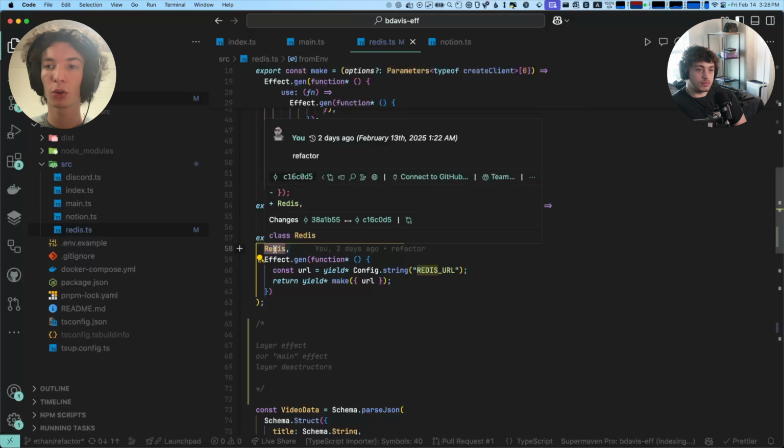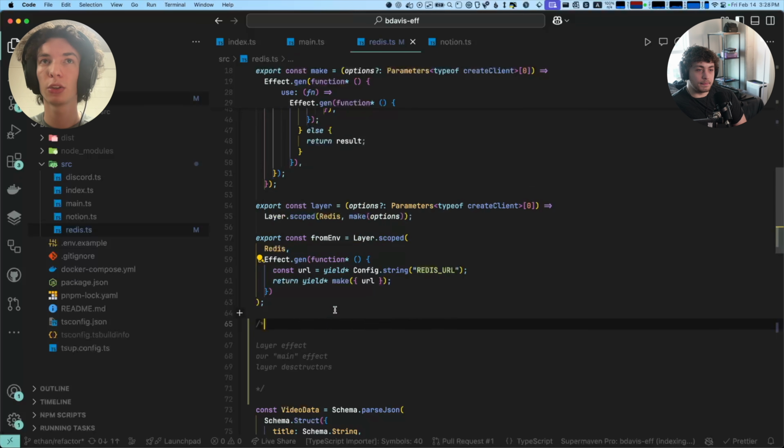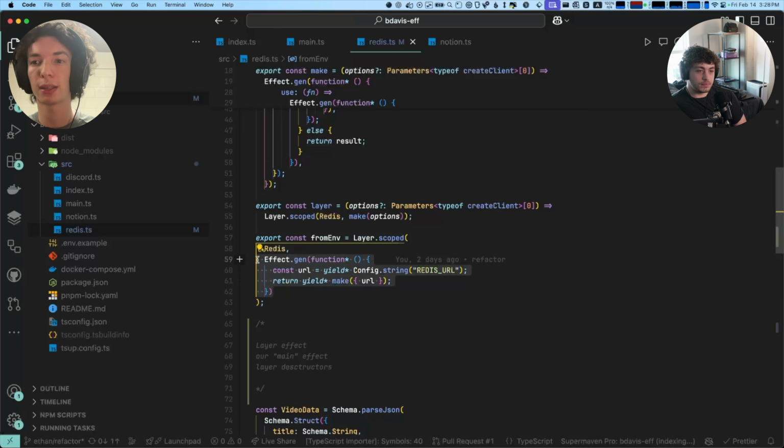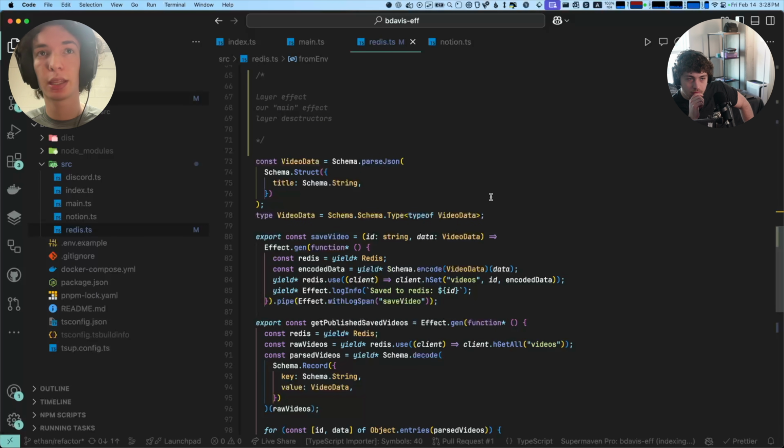So we say create a layer that creates this tag, and then we need to give it a way to construct the type of that tag. So we give it an effect that returns the Redis impl type. And then the one other thing in this one, and then we can just go over all the functions, is I was talking about schema.